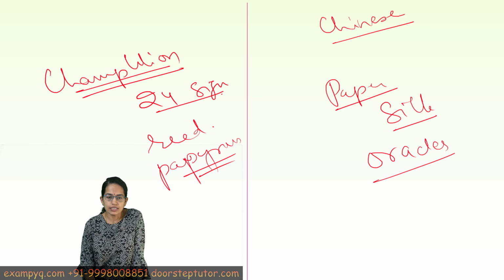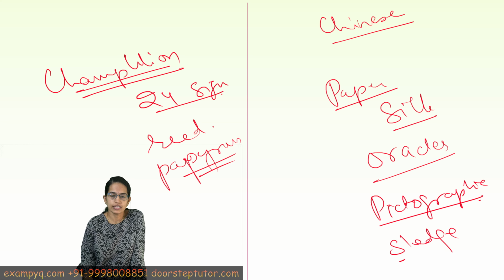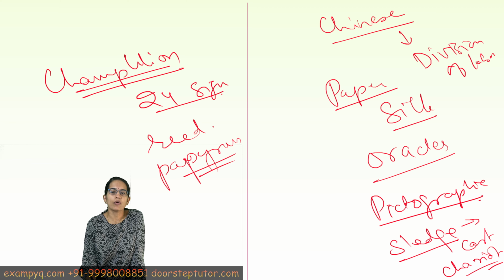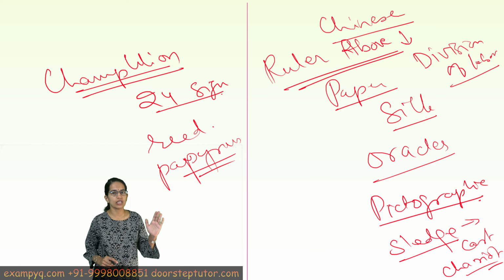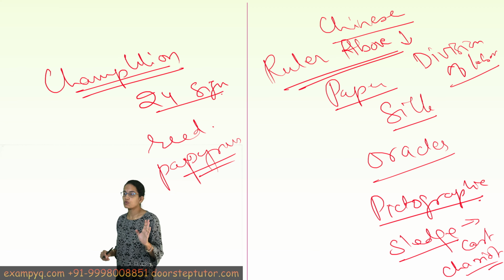Now, again, the script was pictographic. It had numerous characters and signs and symbols. A primitive sledge was used under Chinese civilization, and this was later converted into a cart. It was later converted into chariots, and the society had a clear division of labor which was practiced. One of the important things that the people believed in was the chief god, and this chief god was nothing but the ruler above. So the one who rules, the chief, the king, was also the commander of the army and was worshipped with respectful eyes by every individual.